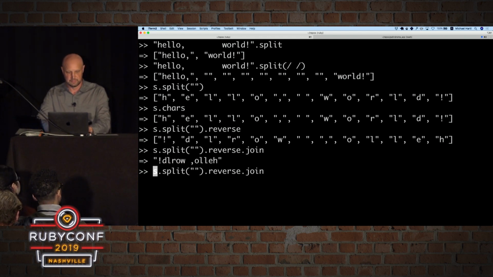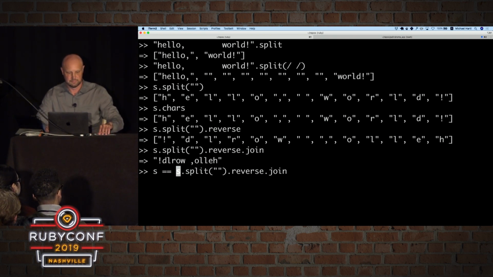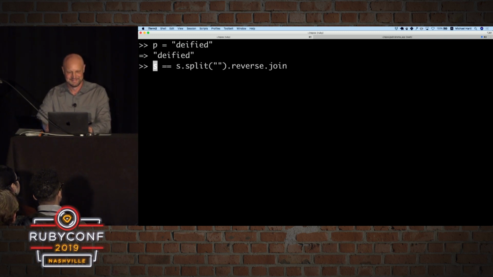And so at this point, we can test whether the string is equal to its own reverse by saying s double equals s dot, and then the reverse version, and it is false because hello world is not a palindrome. Let's define a palindrome. This is my favorite one-word palindrome. It's deified, because it doesn't really look like a palindrome. Like, what's going on here? But it is, as we can see by doing this.